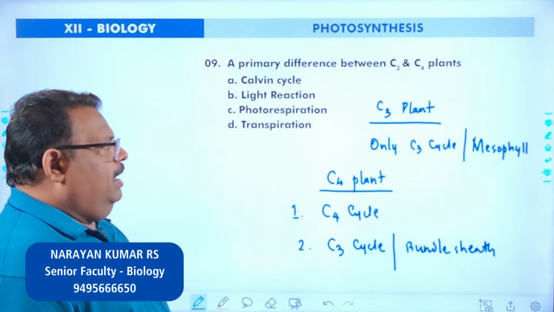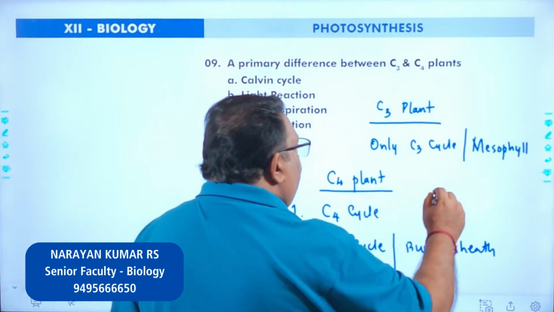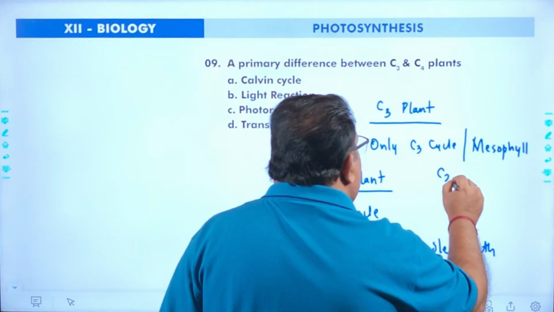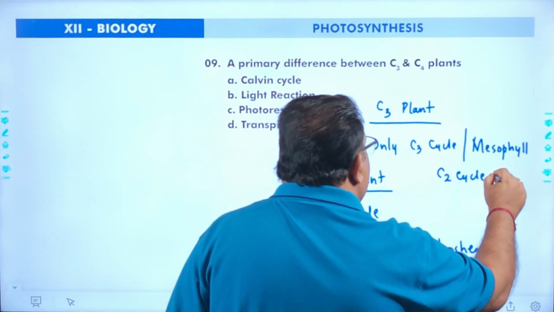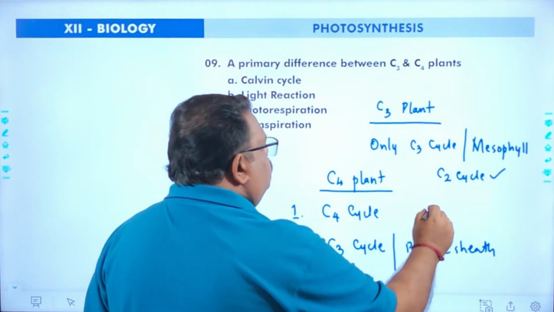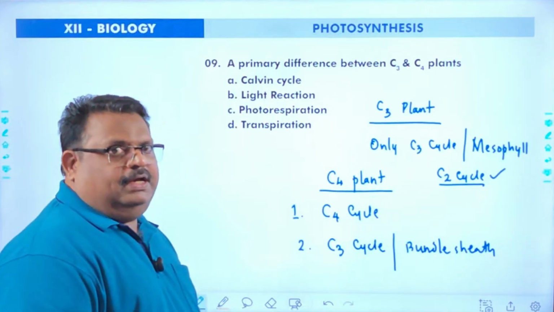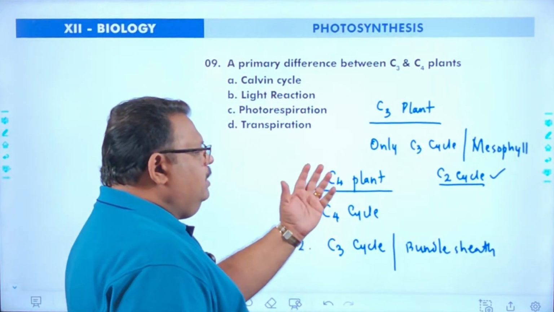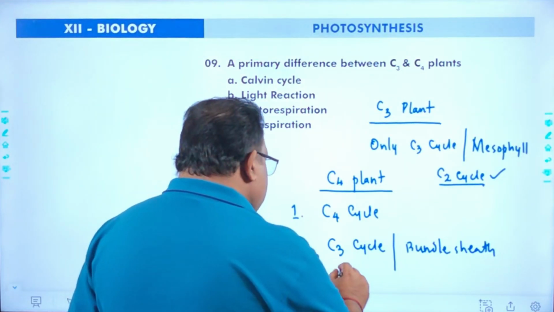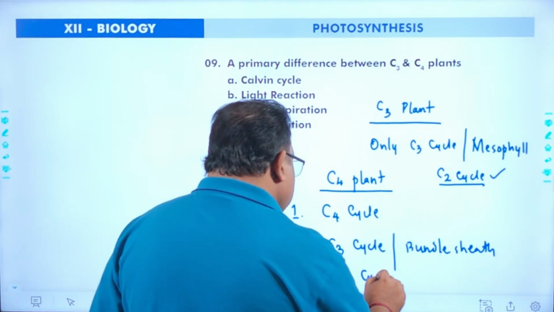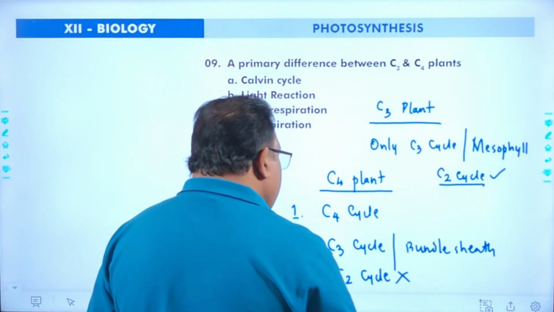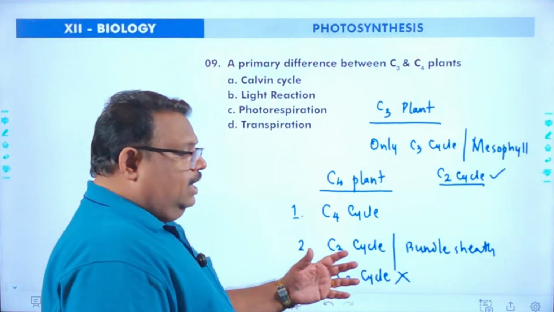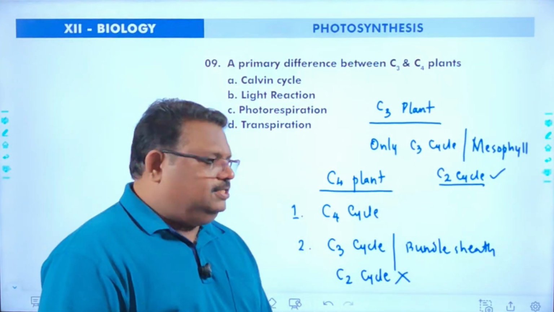So in the C3 plant, there is the possibility of the C2 cycle. The C2 cycle is otherwise called photorespiration. But in C4 plants, since the carbon dioxide is transported from mesophyll to bundle sheath, the C2 cycle never occurs. The C2 cycle reduces the photosynthetic efficiency.